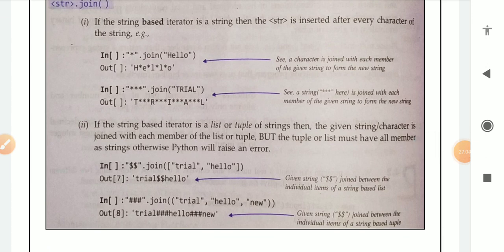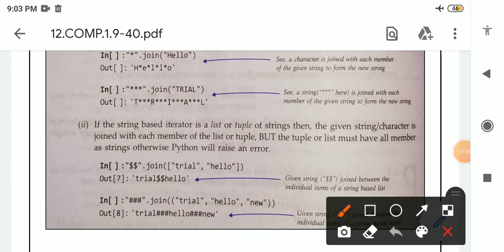Number 2, see this one: if the iterable is a list or tuple of strings, then the given string is joined with each member of the list or tuple, but the tuple or list must have all members as strings, otherwise Python will raise an error. See here, we are providing this as input.